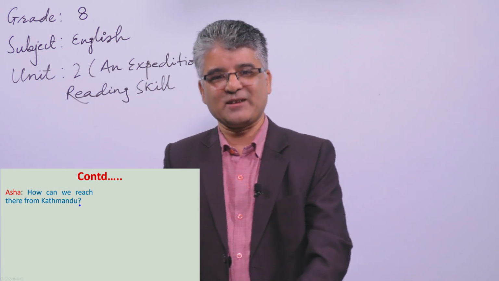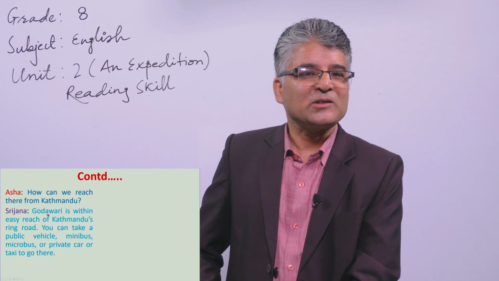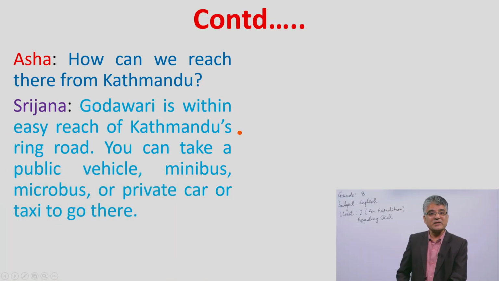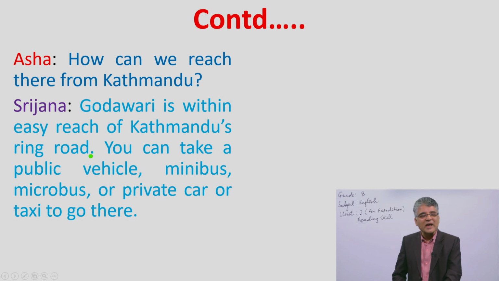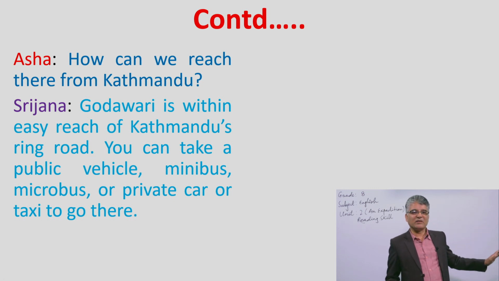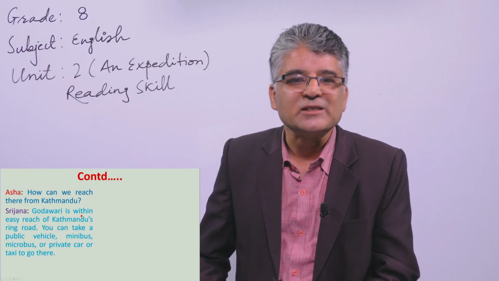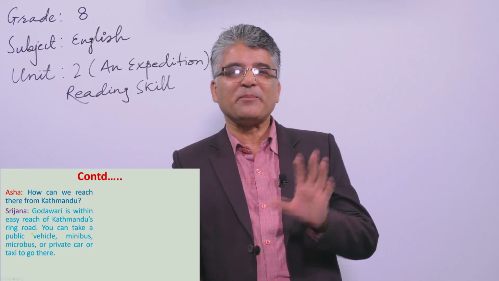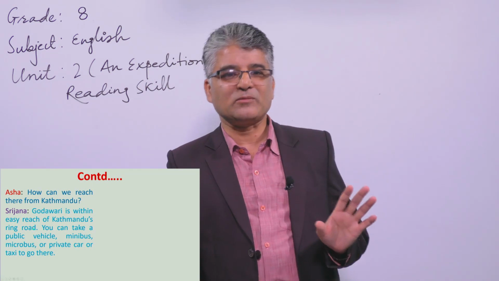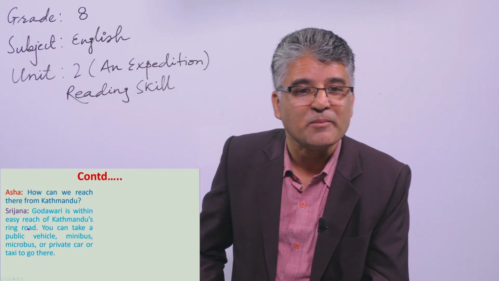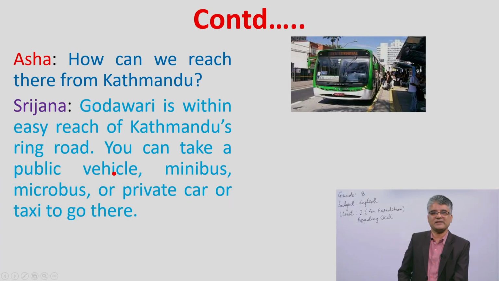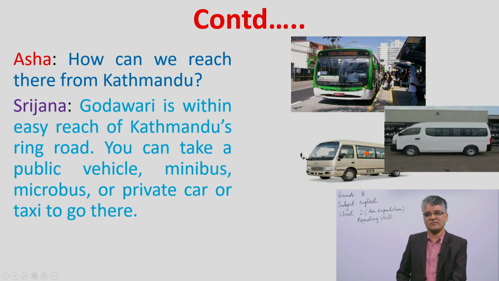Very interesting question, right? And Srijana again answered, Godavari is within easy reach of Kathmandu's ring road. It lies apart from the ring road. I think you have heard the place, that is Satdobato. From Satdobato, you can pick up several vehicles. You have to go from Satdobato towards Godavari. You can take a public vehicle. See the picture of the public vehicle. In Satdobato, those public vehicles are available, or you can take any vehicle from any part of Kathmandu Valley.